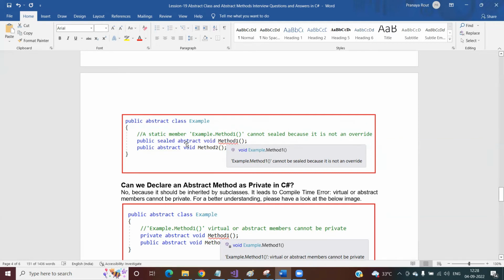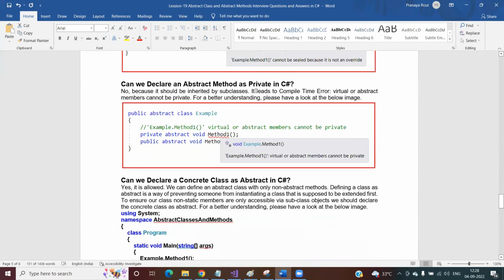That means the sealed and abstract keywords contradict each other. Sealed says the method is final. Abstract says the method is not final. The method is going to be implemented by the child classes. As both contradict each other, we cannot use the sealed and abstract keywords at the same time. If you are making the method abstract, you cannot use sealed. And if you are making the method sealed, then you cannot use the keyword abstract. And if you are not providing the keyword abstract, you need to provide the implementation. That is the thing that you need to understand. You cannot use the sealed keyword with the abstract method.